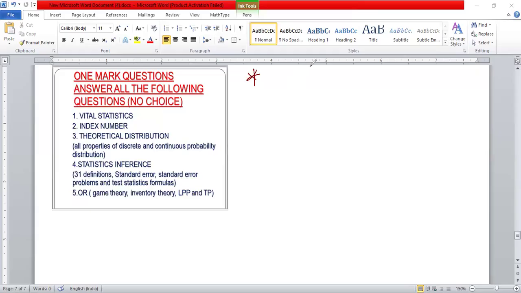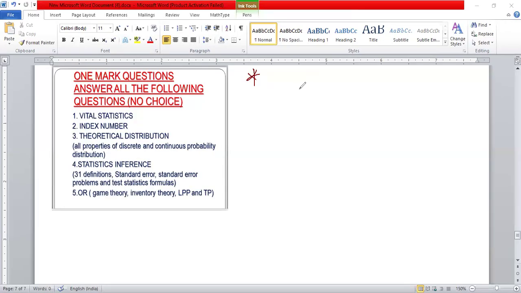And what do you mean by life table? What do you mean by cohort? What do you mean by radix? And what is longevity? And what is expectation of life? So majority, this type of question might come in vital statistics.